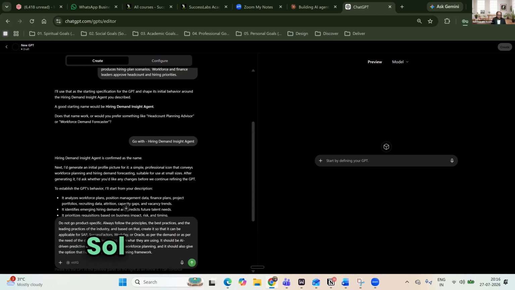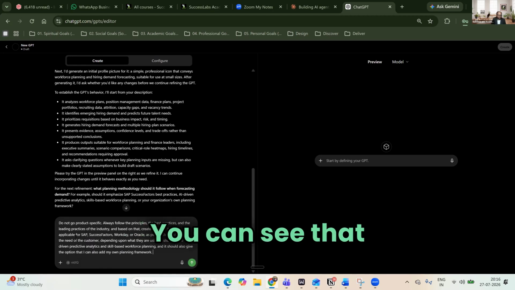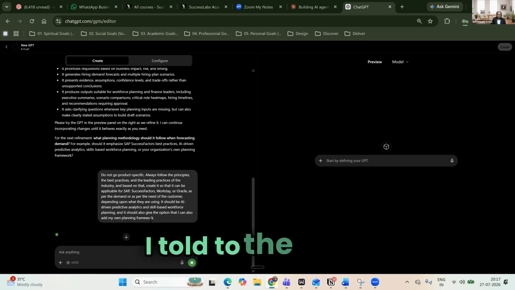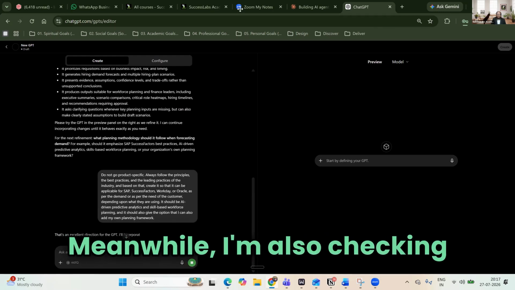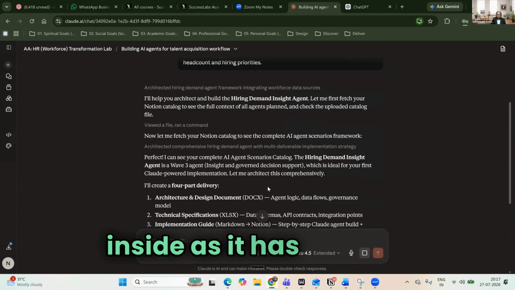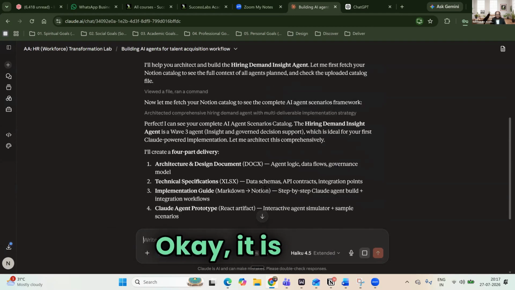Right, so I have given my details. You can see the leading practices. Yes, this is exactly what I told it. Meanwhile, I'm also checking with Claude to see what it has done: hiring demand insights as well. It has brought in everything. Okay, it has given a different approach.